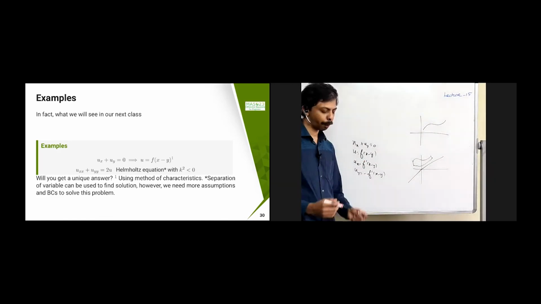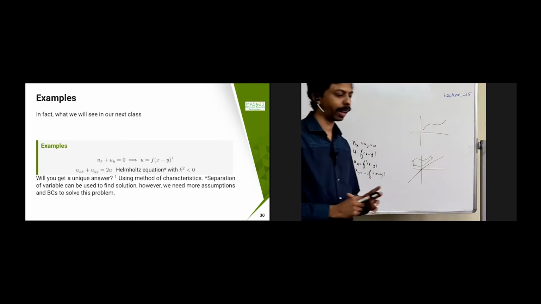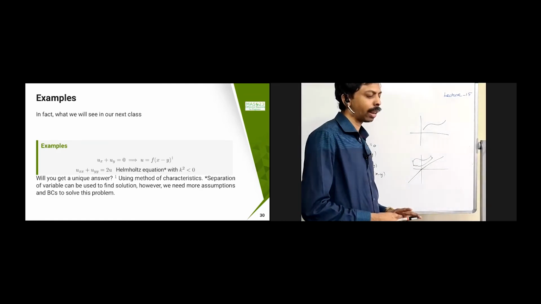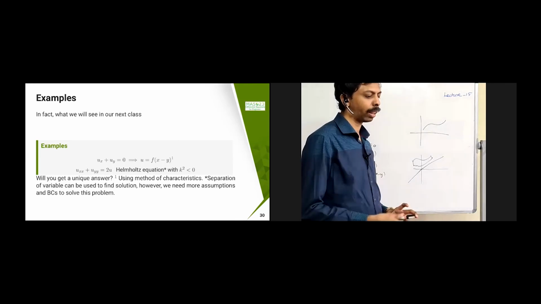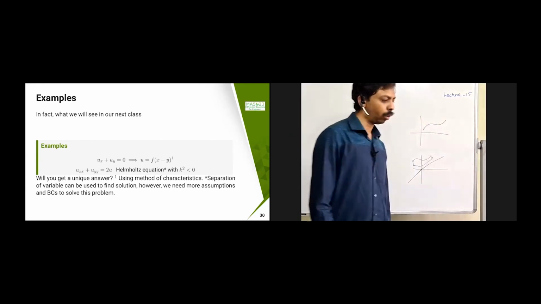Similarly, we have ux plus uy equal to 2u, which is called the Helmholtz equation. In that case also, once again you will get a similar kind of thing. So we cannot guarantee that only one solution is going to come. Many solutions will come.